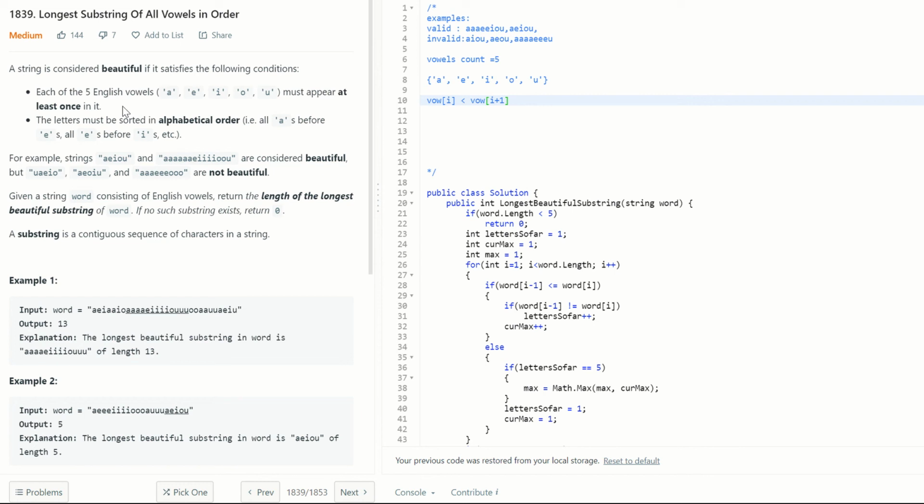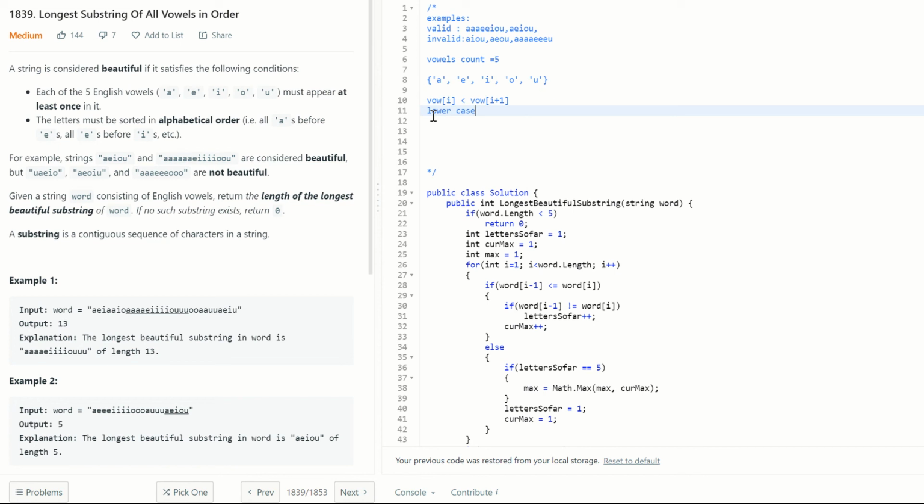Let's assume the string is formed of all lowercase, and we have five vowels: A, E, I, O, and U. They must appear at least once in it. So if a string has to be beautiful, all five vowels should appear at least once in it. That is the first condition.